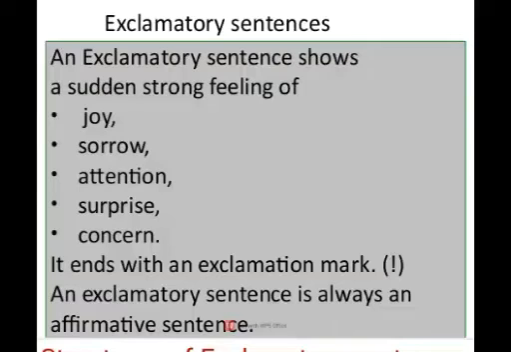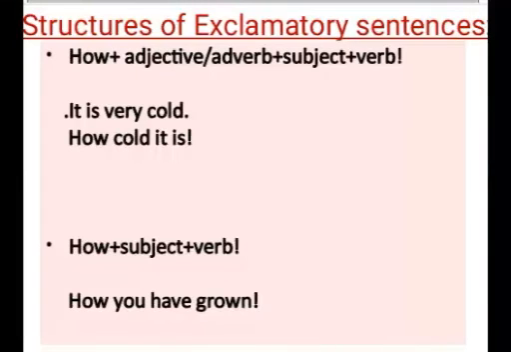Now let's see the structure of exclamatory sentences. First we will see the structure with how: how plus adjective or adverb plus subject plus verb, and lastly an exclamation mark. In this example, how cold it is. First, how is written, then the adjective cold, then the subject it, and at last the verb is written and an exclamation mark. The second structure with how is like this: how plus subject plus verb and exclamation mark. How you have grown.